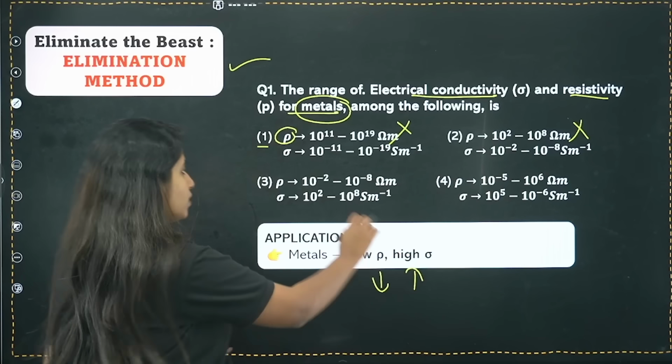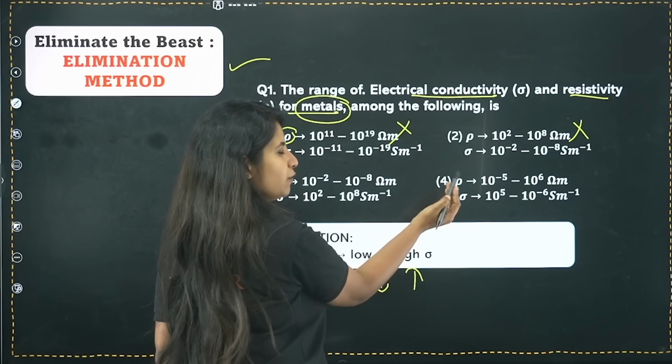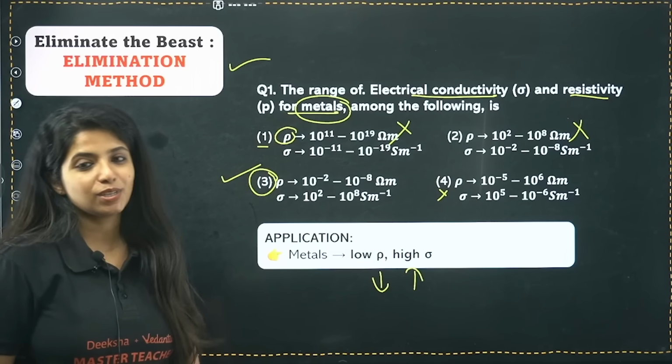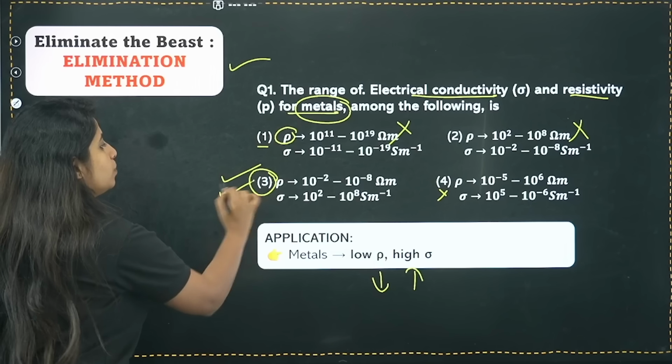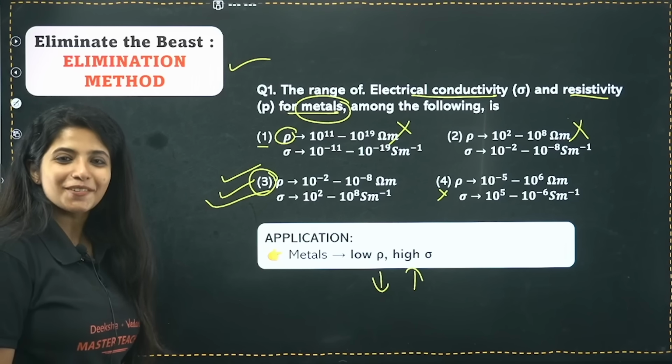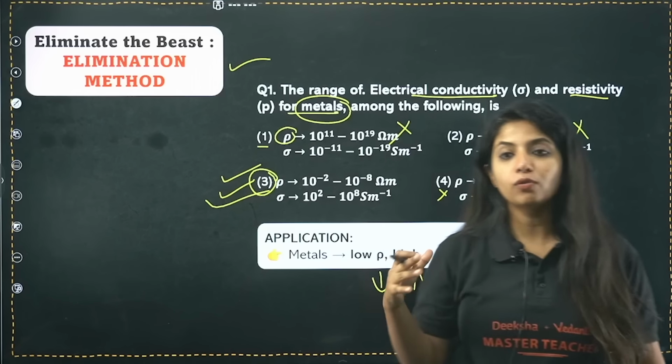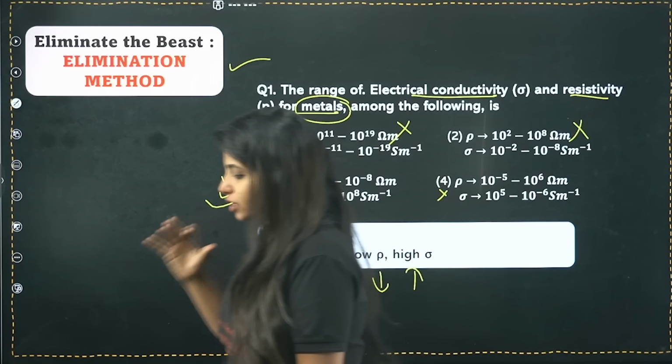So with the help of elimination, were we able to eliminate these two options? Clearly yes. One more option was there. If you apply a bit of logic and look at it carefully, obviously you can eliminate this as well, and the only thing that is left would be this. Okay, so this is a method which you can apply for most types of questions, whatever subject it is.